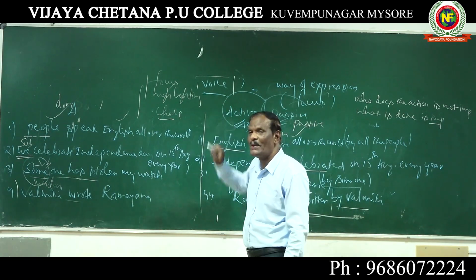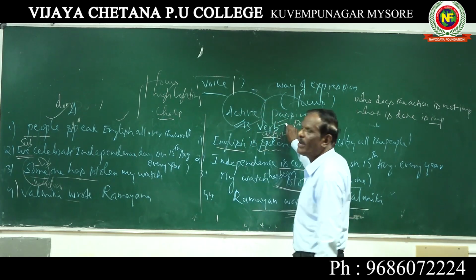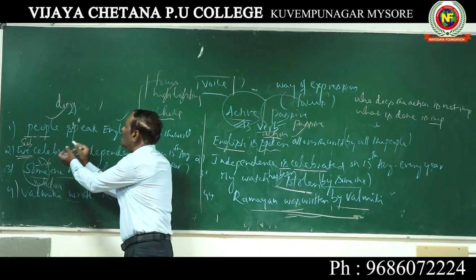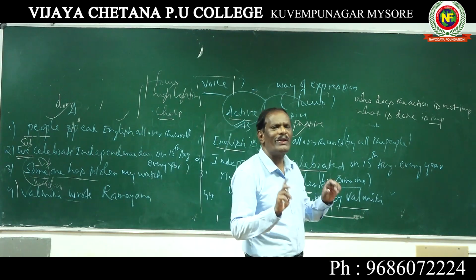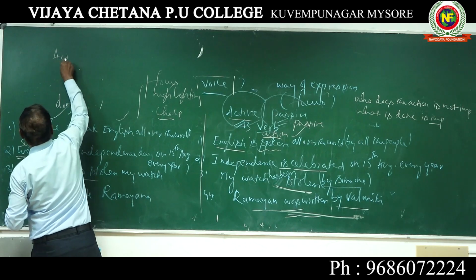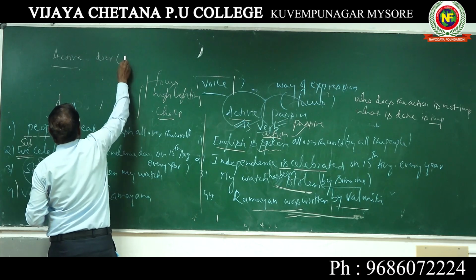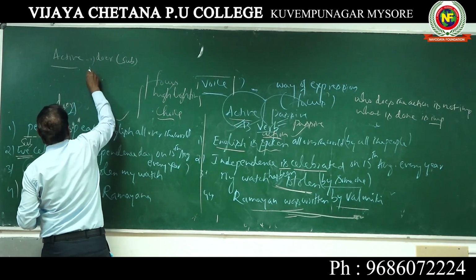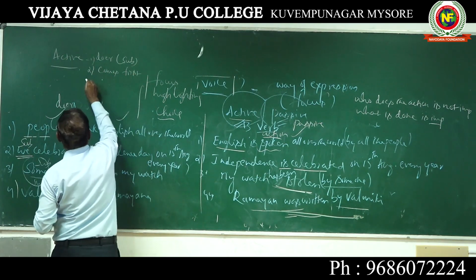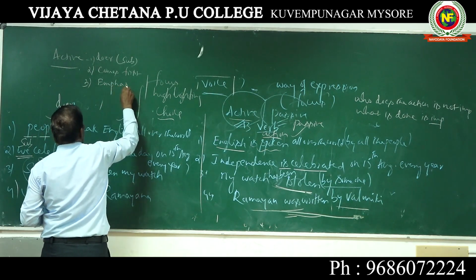Voice is a way of expression. We have two voices, active voice and passive voice. Active voice means subject is very important. Also doer is very important. Doer comes first. No difference here. So active voice means doer important. Doer is the subject important. Subject comes first. So subject is highlighted, emphasized. Subject is emphasized.